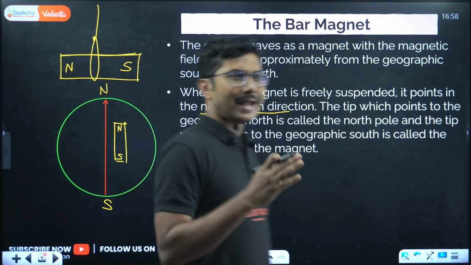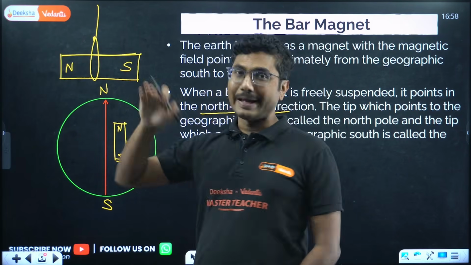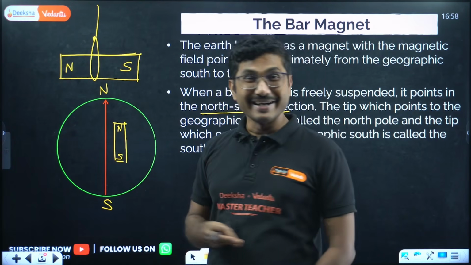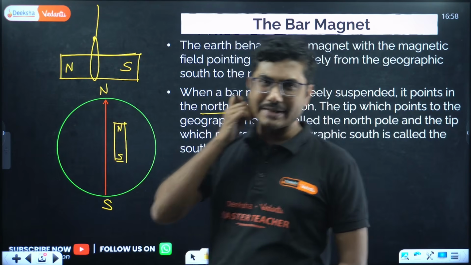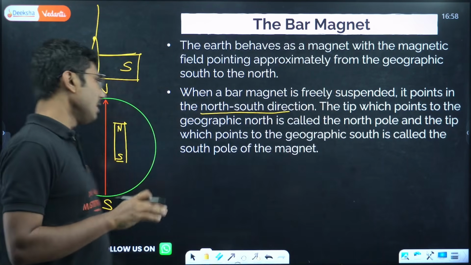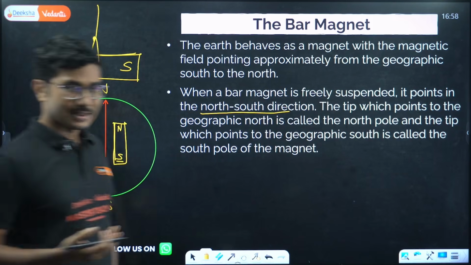You can find the angle. You can go on the internet and find the angle between Earth's magnetic meridian and the geographic meridian. You will find that there is some angle, some 10 degrees, but we ignore that angle. We say that it is almost in the same direction as north and south.